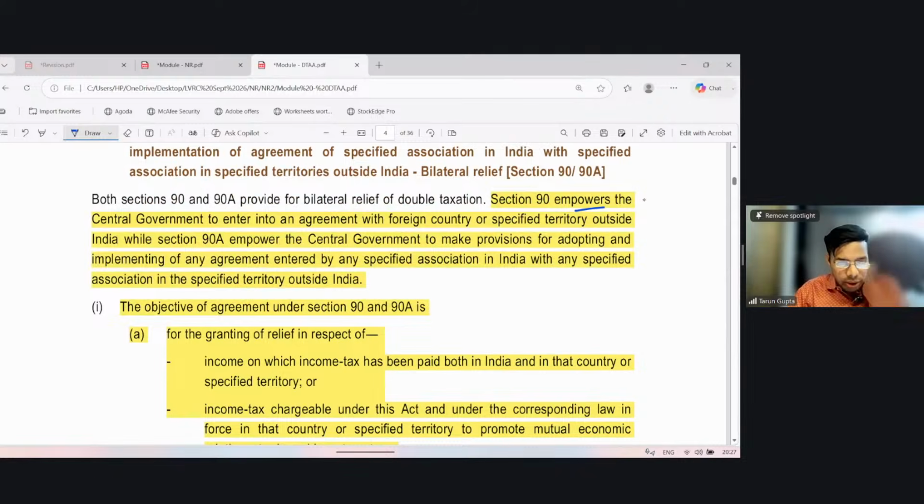Section 90 empowers the central government to enter into an agreement with a foreign country or specified territory outside India. Section 90 also empowers the central government to make provision for adopting and implementing any agreement entered into by any specified association in India with any specified association outside India.